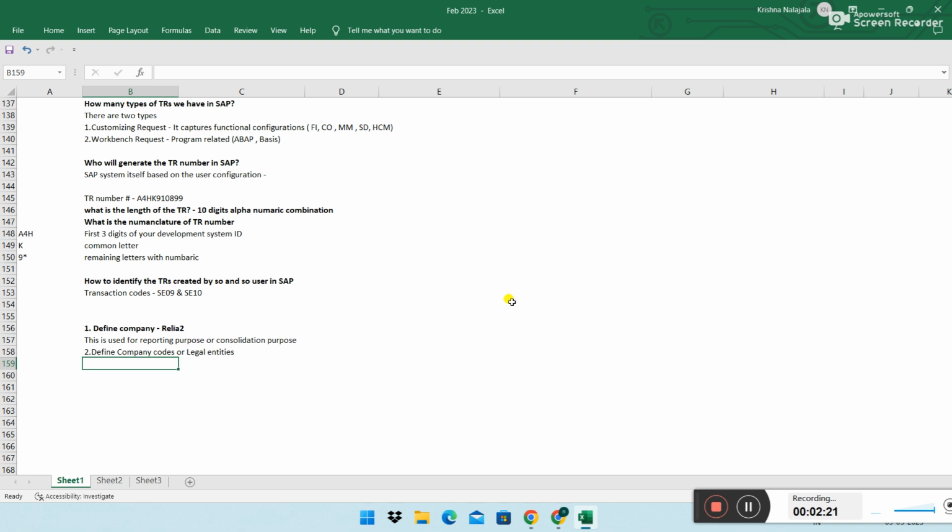So company codes and legal entities are both the same, and against them we will generate the external reports, which are the P&L and the balance sheet.